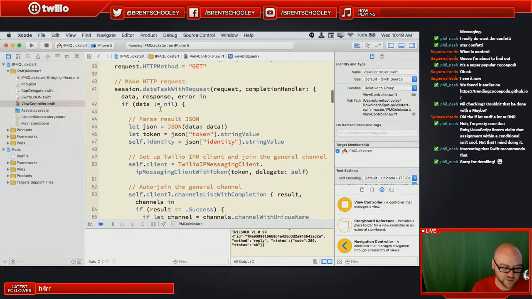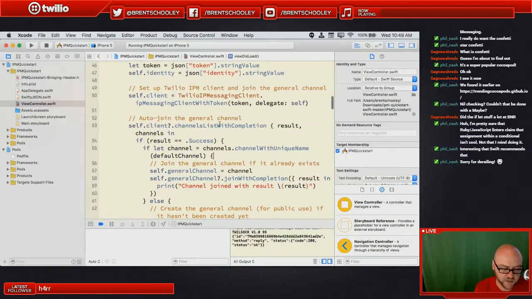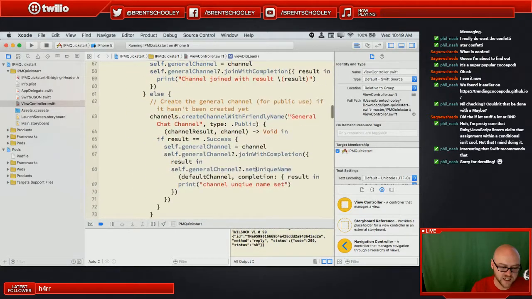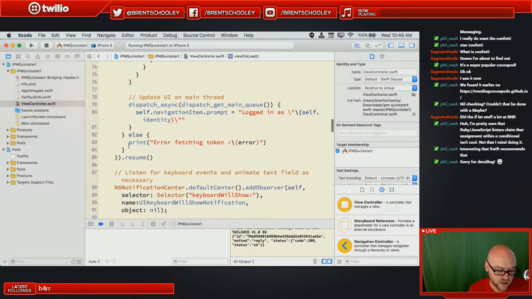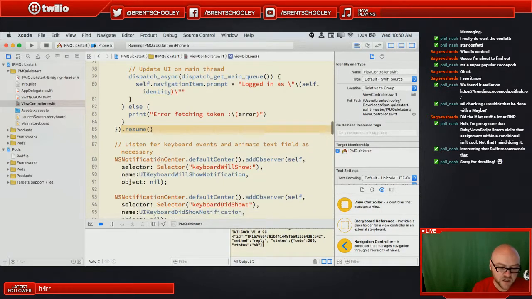So that's in response to making this request, getting back a token. We'll grab the channel list, and we join the general channel. And then once that happens, we update and say we're logged in, and we logged in as whatever identity we got back. So that's going to get put into that prompt that's at the top of the screen. And then this .resume says, hey, run all of that task stuff that's up there. So that's going to make the HTTP request and set up all of those things.